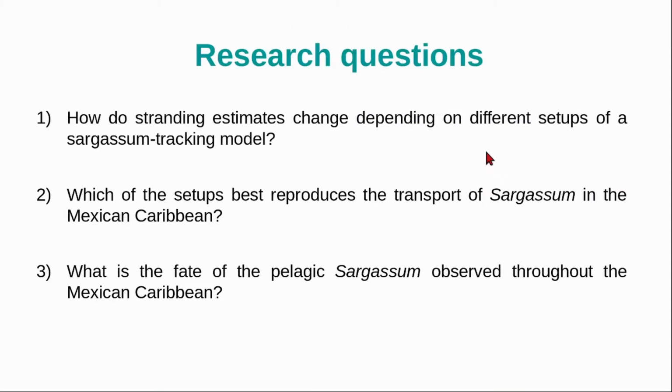Among the research questions to answer in this study, we have these three. How do stranding estimates change depending on different setups of a sargassum tracking model? The second question is, which model setup best reproduces the transport of sargassum in the Mexican Caribbean? And the third is, what is the fate of the pelagic sargassum observed throughout the Mexican Caribbean?